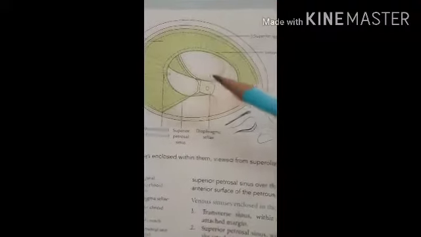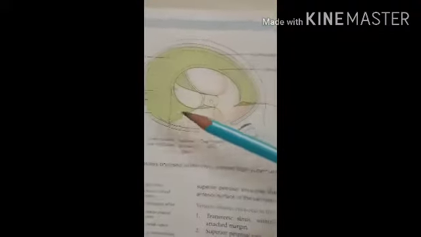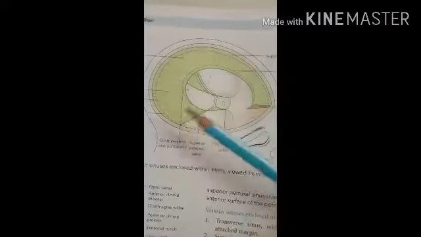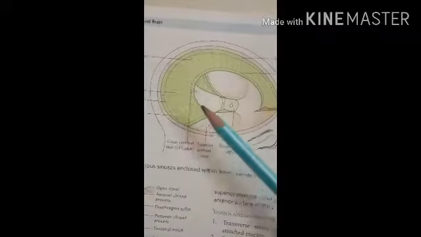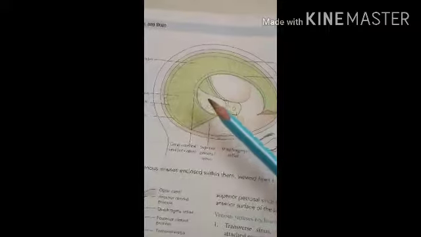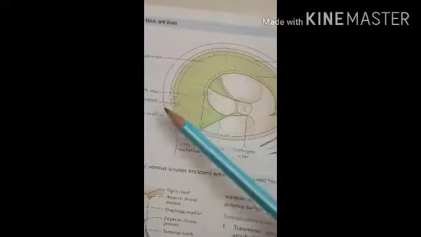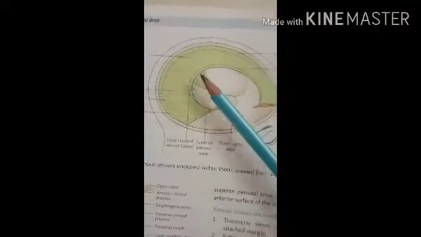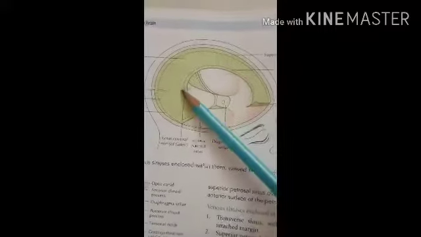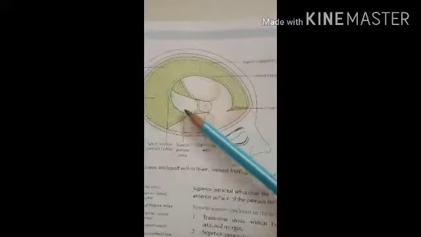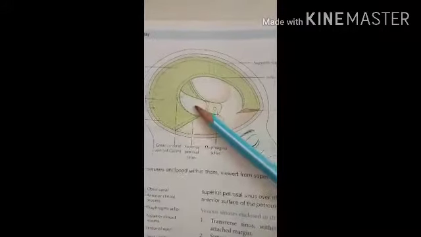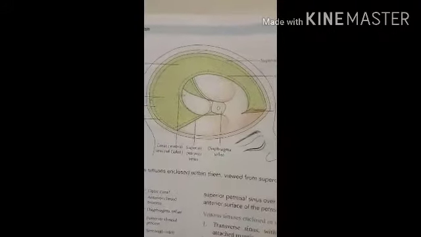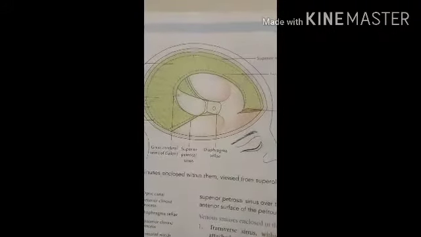Anteriorly, the tentorium cerebelli is attached to the anterior clinoid process and has two surfaces. The superior surface is convex, and the falx cerebri is attached to it. Here this is the superior surface where the falx cerebri is attached, and the inferior surface is concave. Here you can see it fits the convex superior surface of the cerebellum, and the falx cerebelli is attached to the posterior part. After that we have to see the falx cerebelli.